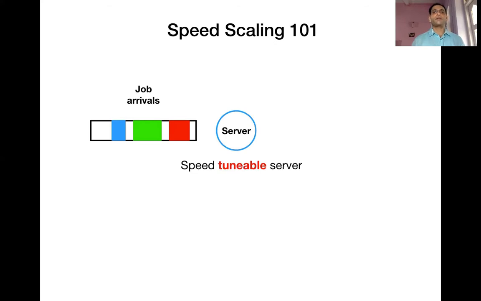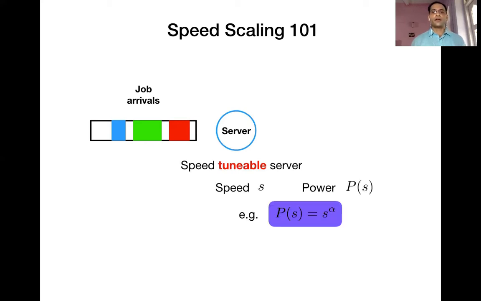So let me begin with the basic speed scaling problem. Imagine there is a single server where jobs are arriving over time, and the speed of this server is tunable, that you can adjust it. If you operate the server at speed s, the amount of power it's going to spend is P of s, where for example, you can assume P of s to be s to the power alpha.